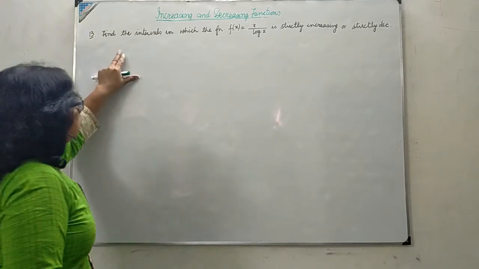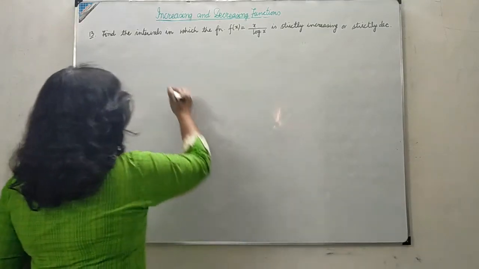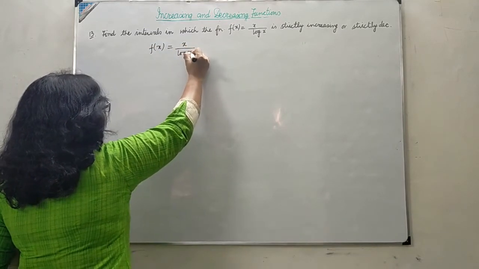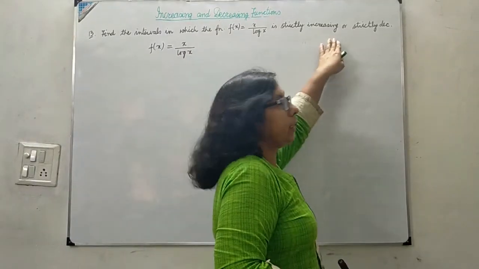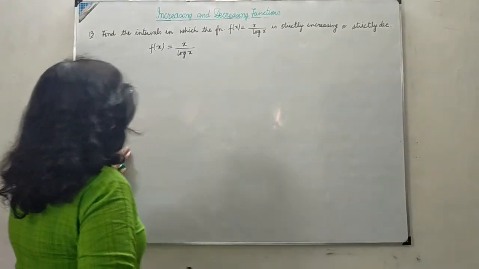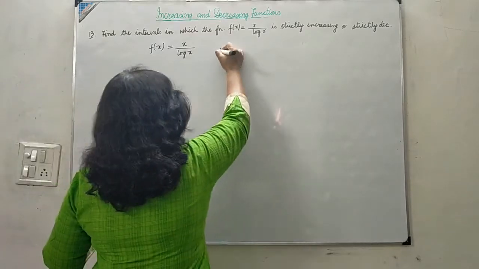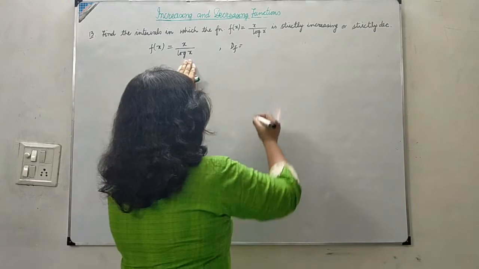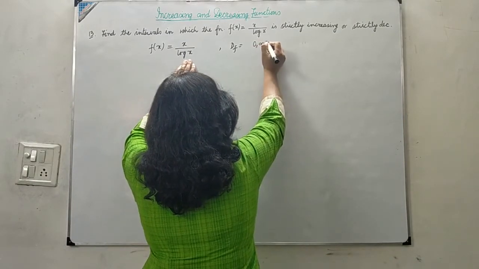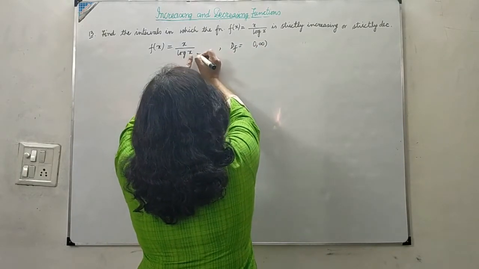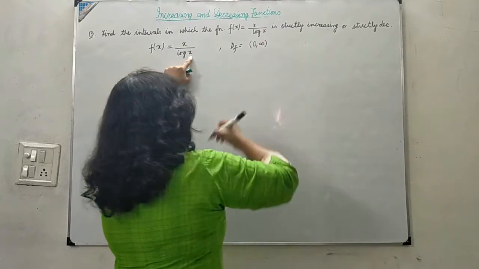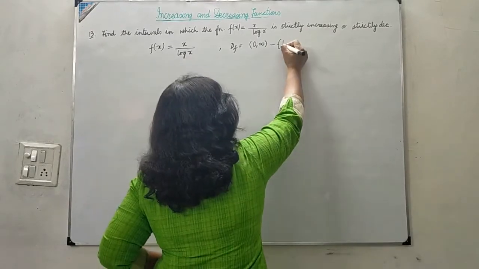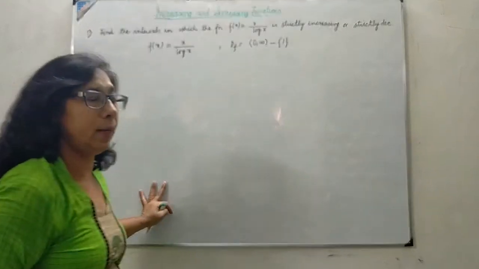In the next question on the board, you can see we are given a function f(x) as x upon log x. Now we again want to check its strictly increasing or strictly decreasing intervals. You can see the domain of this function: log x is defined only for positive real numbers, so the domain is 0 to infinity. In fact, log 1 is 0, so we have to exclude the point 1 as well.